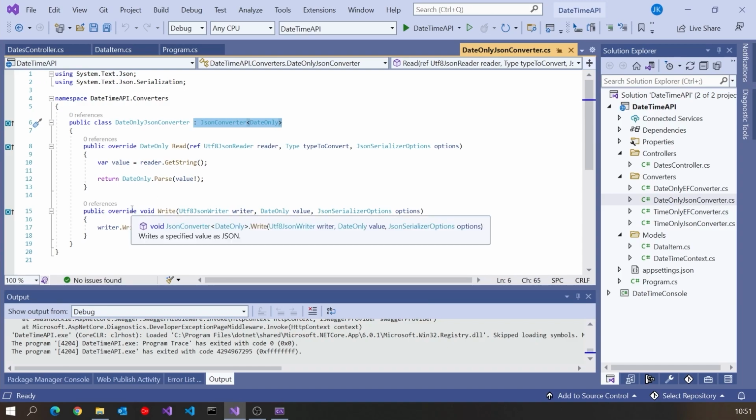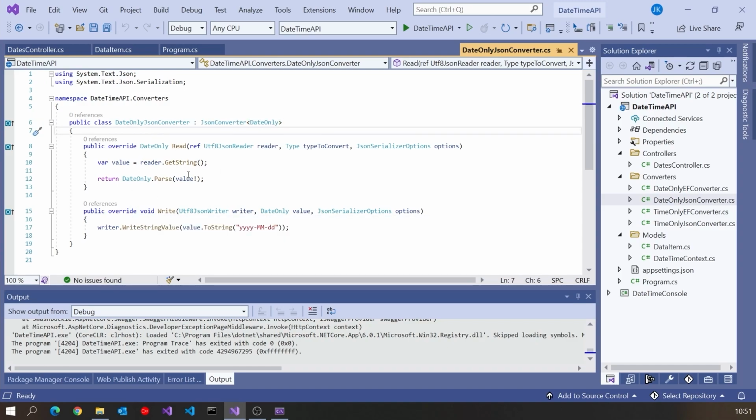We derive from that base class, and then we need two methods for the serialization and the deserialization. Read is the deserialization, so we get hold of the string representation, and then just like so many other data types, DateOnly has a Parse that will convert that back into the DateOnly. And then the Write is for the serialization.